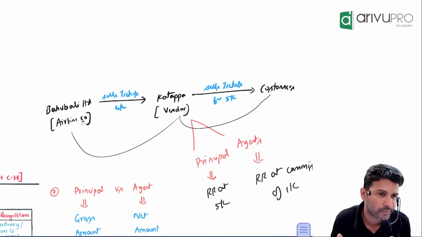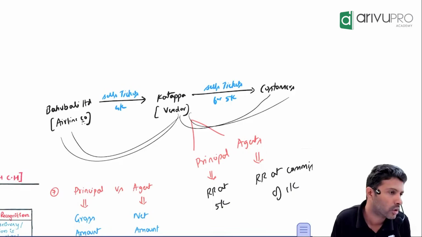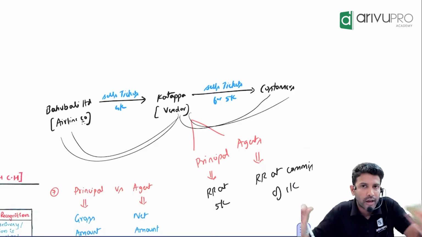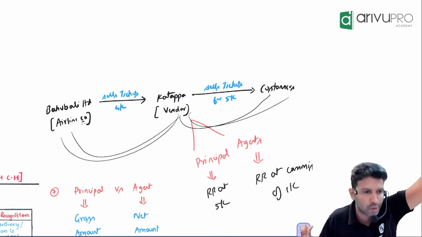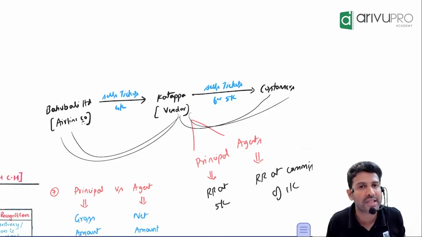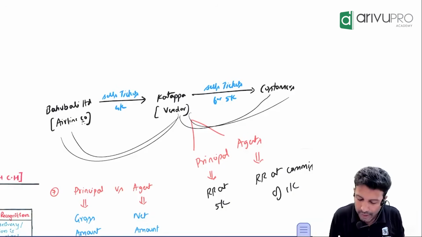payment. If I sell the ticket to the customer, I will make the payment to you. If I am not able to sell, I will give the tickets back to you. I will return the tickets back to you. Now you tell me, Kattappa is taking risk or not taking risk? Not taking risk. In that case, Kattappa becomes what?